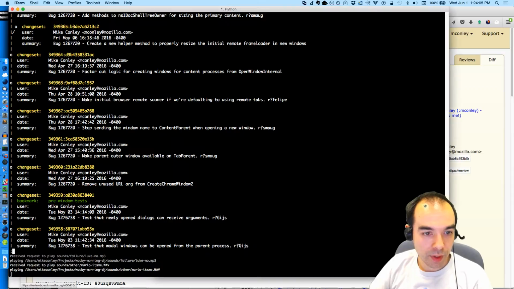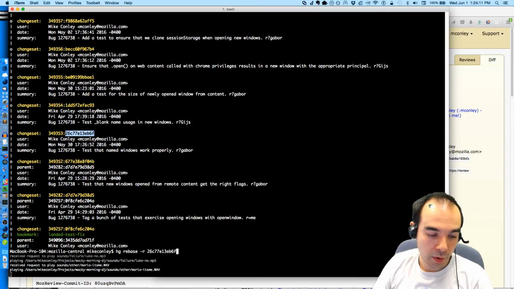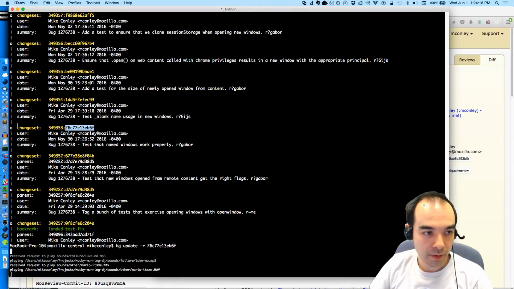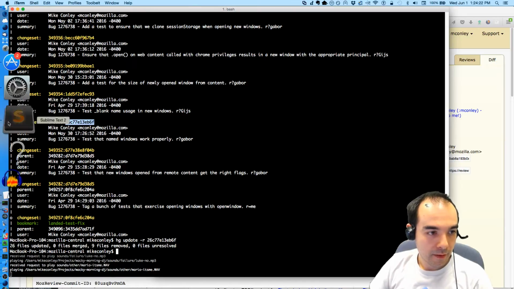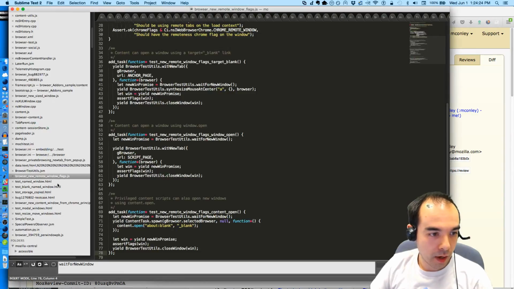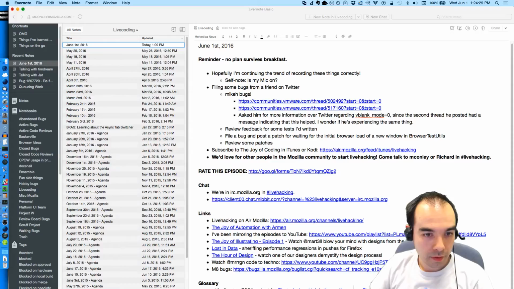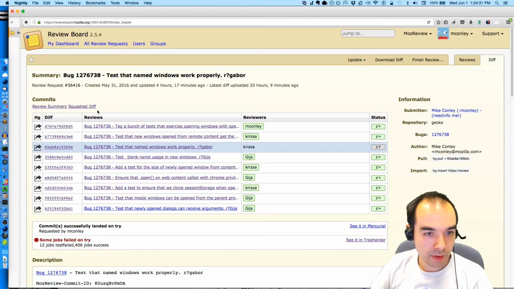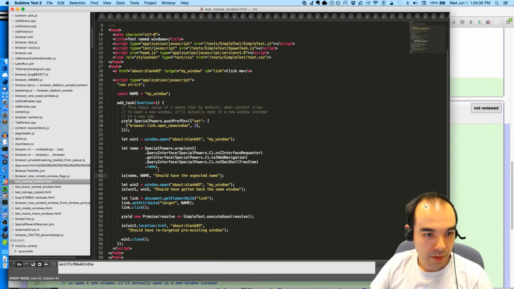Test that named windows work properly. That's this one. We're going to have to do, nope, not rebase, update to it. I'm going to have to do a big rebase again, but I think it'll be cleaner next time I do it. Okay. So, test named window. Right, that's the one.